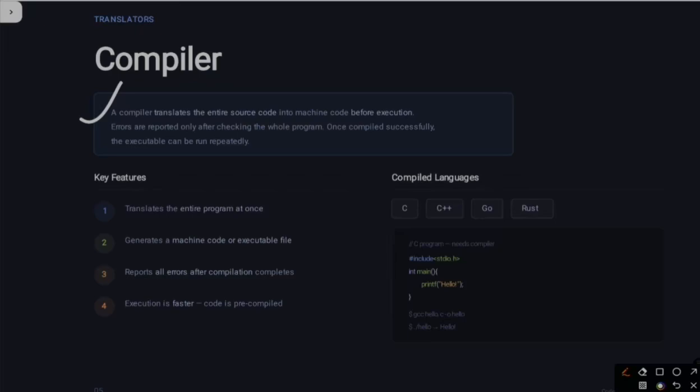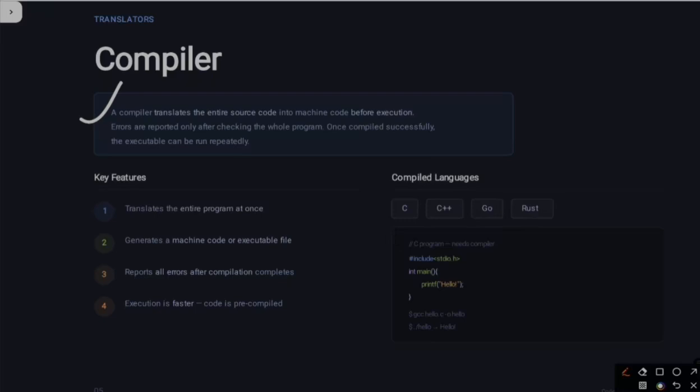The compiler converts the entire source code that you have given into binary code, or machine code, before execution. If you are trying to run what you have written in the program, it will convert the whole program at a time.